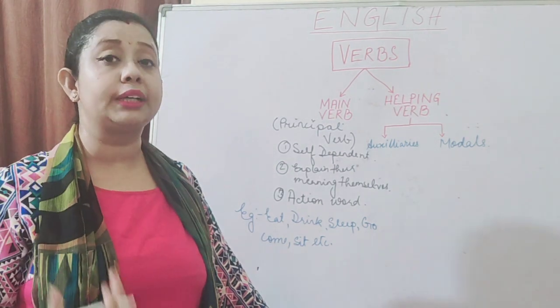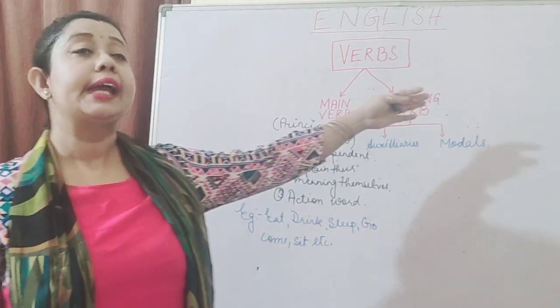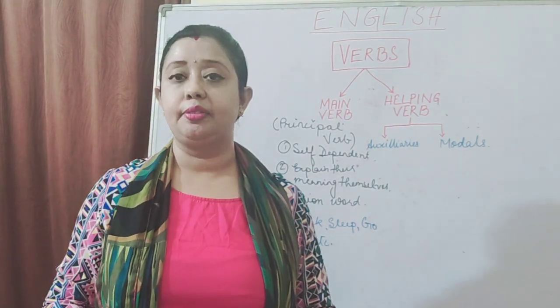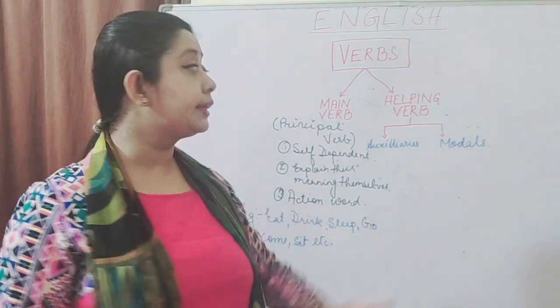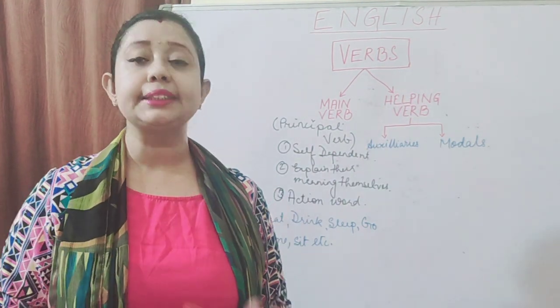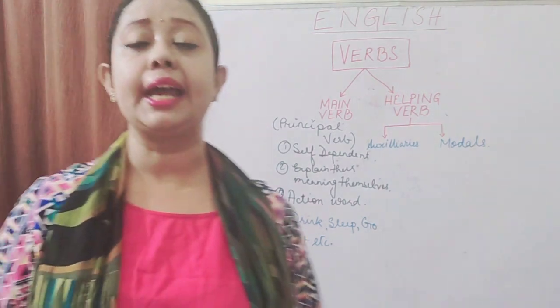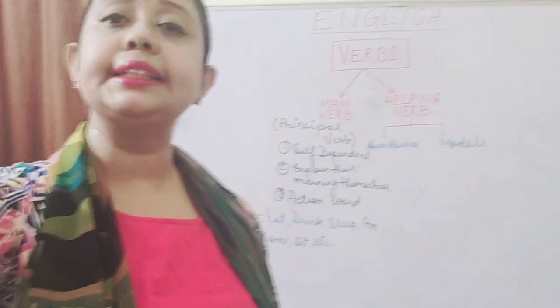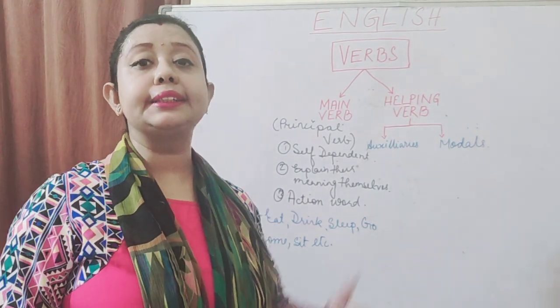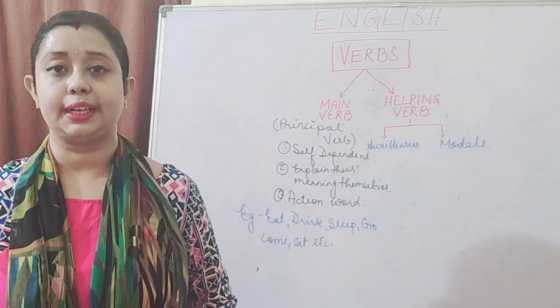Now, what I want to concentrate more on is helping verb. So, from the name itself, helping verb, we get the word help. What does it mean? It means that the verb which helps us in understanding the sentence. So, what in the sentence does the helping verb help us to understand?